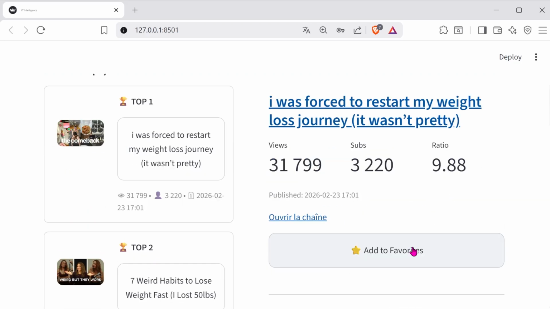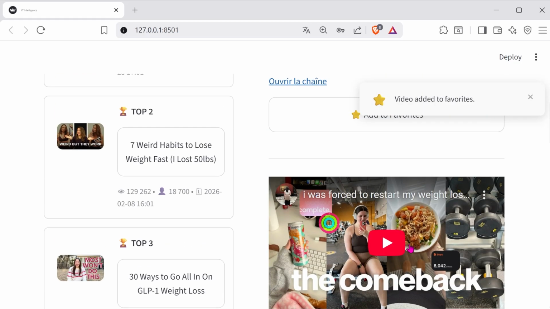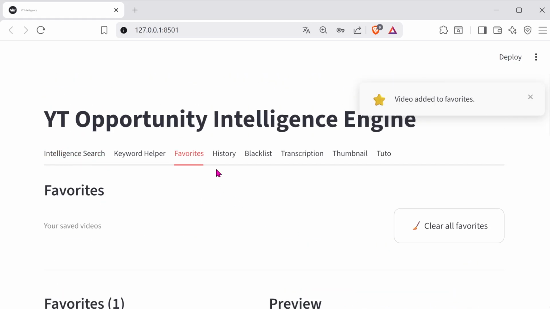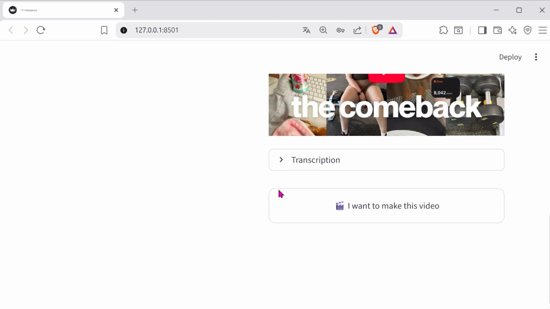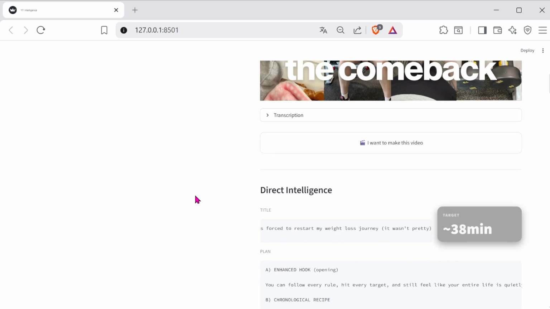Next, we add it to Favorites, then go to the Favorites tab. At the bottom, we simply click I want to make this video. Depending on the length of the analyzed video, the loading may take a few minutes. We'll come back once it's finished. Alright, it's ready. And this is where it becomes really interesting.